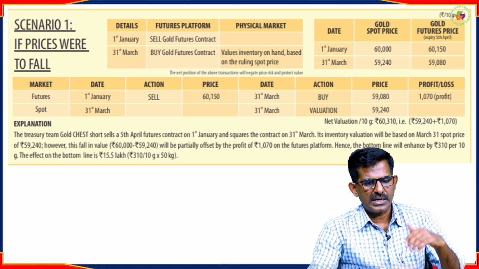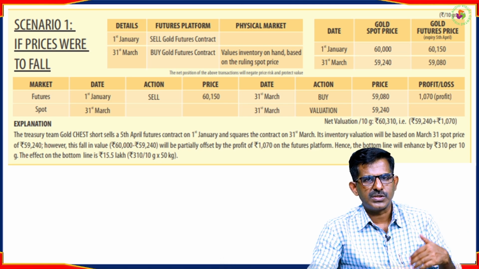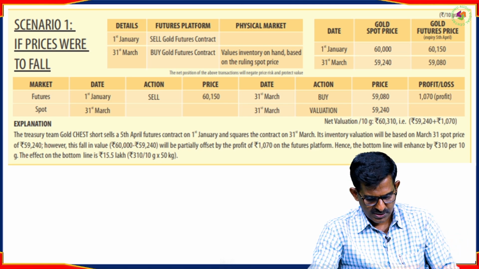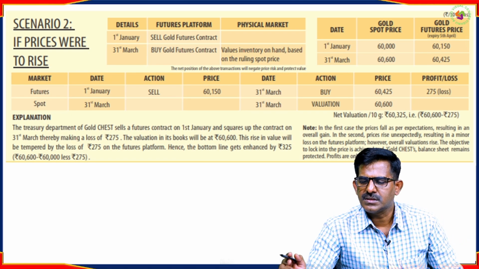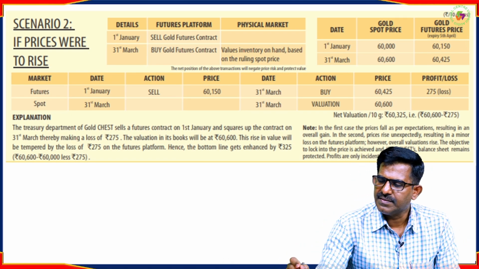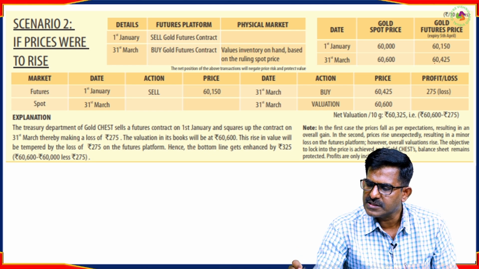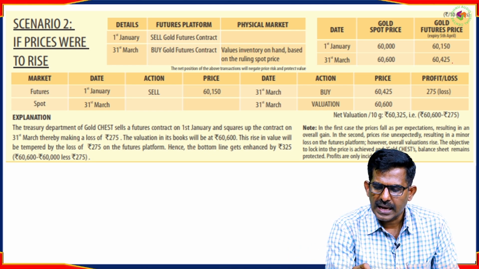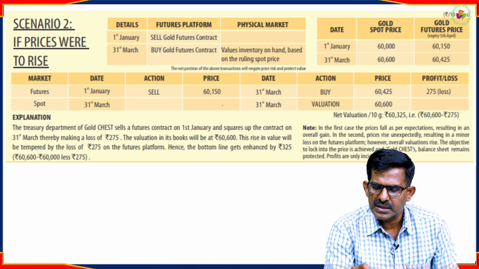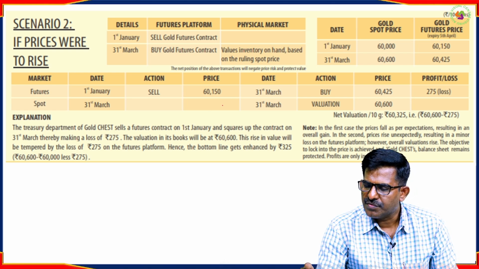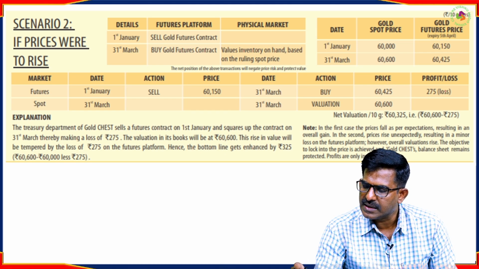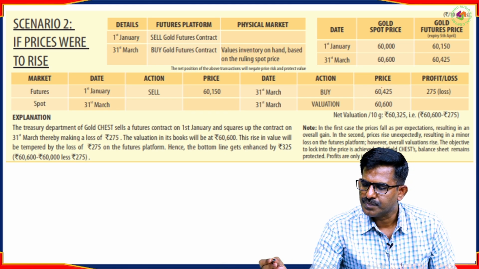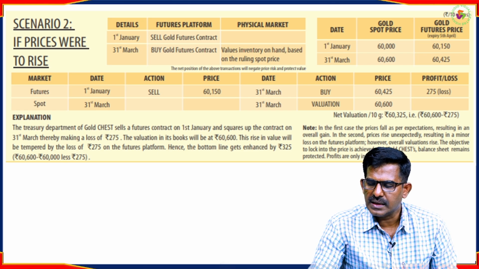So let us assume that instead of his assumption, it goes opposite to his assumption. If prices rise, what happens? Again, he sells for this particular price and he buys for this particular price. So he is supposed to deliver the gold at this particular price. As the prices are very high on 31st March, he gets a loss of the difference between these two. So here he gets a loss of how much?